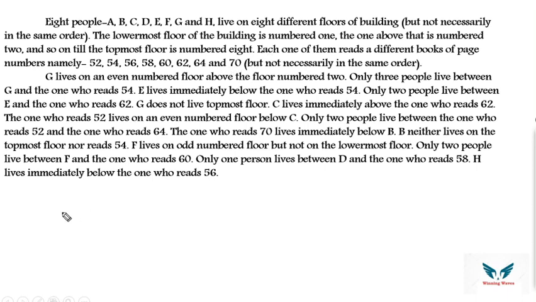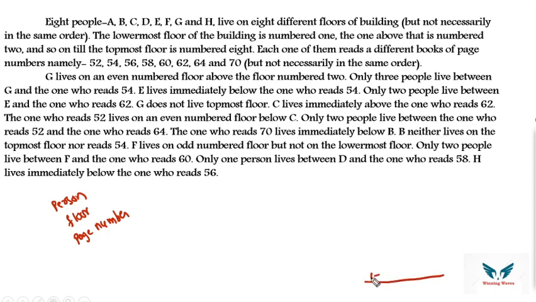Okay, so here you can take three parameters. One is person, the second is floor, and the third is page number. So in total we have three different parameters. In this puzzle, the parameter I will take as fixed is the floor. How many floors are there? We can say there are 8 floors.